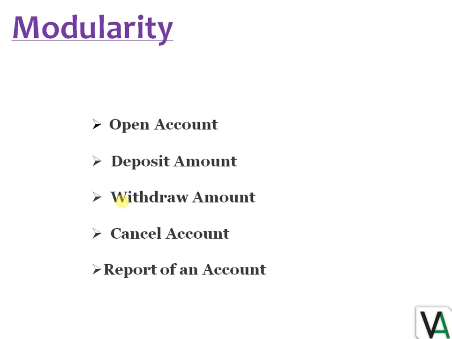And if we want a report of the account, then all the statements related to that purpose will be in the report of an account module. So modularity is the term that gives us a way in which we need not solve a large problem, we can work on the smaller modules one by one.